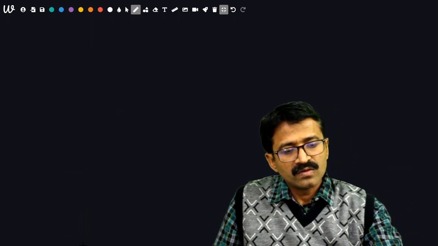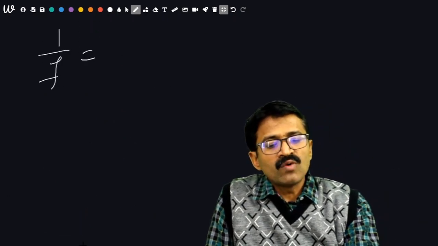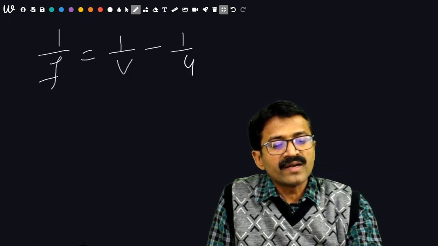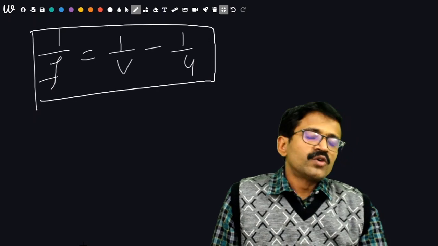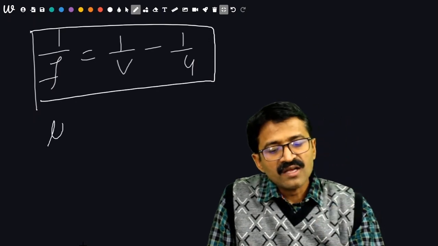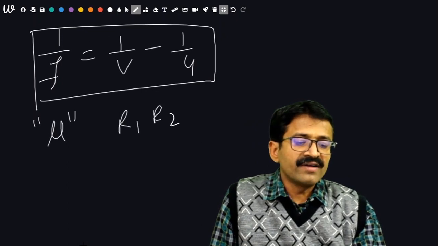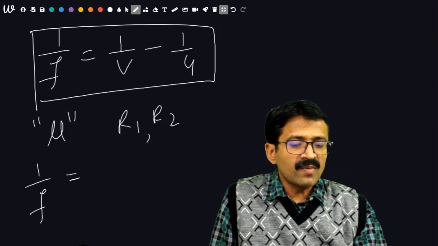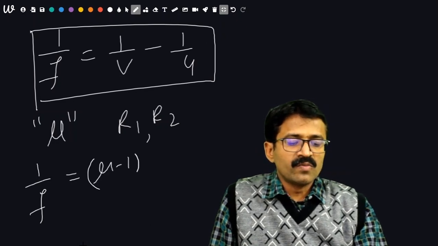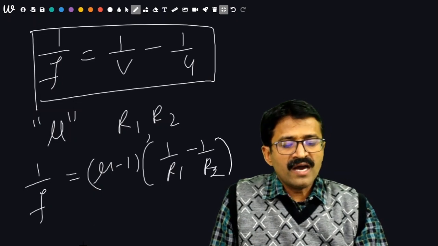Now what about the lens formula? 1/f = 1/v − 1/u. Now how can a lens be formed? To form a lens, three things are essential. One is the refractive index, second is the radii of curvature R1 and R2. Then there will be a formula, that is the lens maker's formula: 1/f = (μ − 1)(1/R1 − 1/R2).